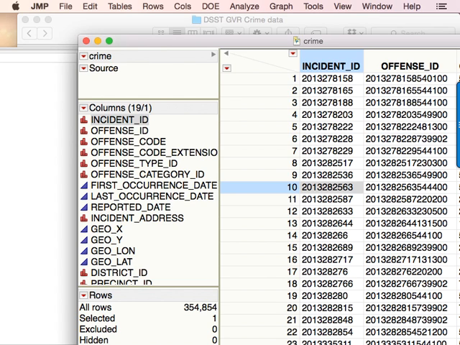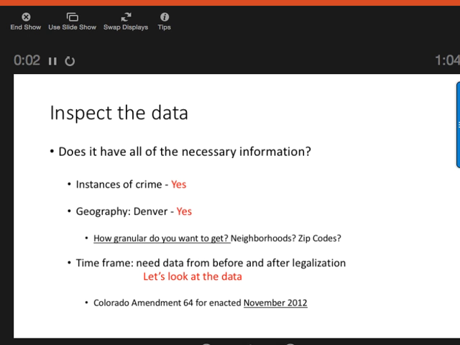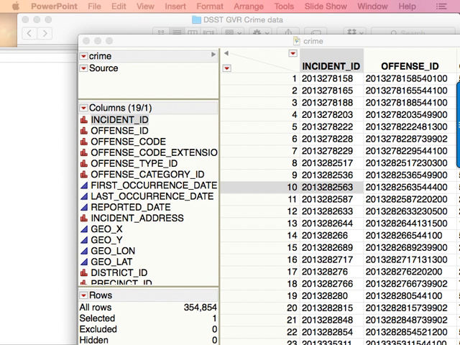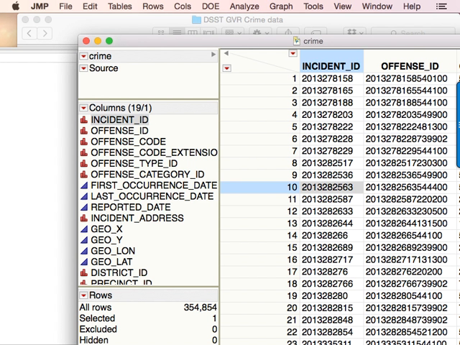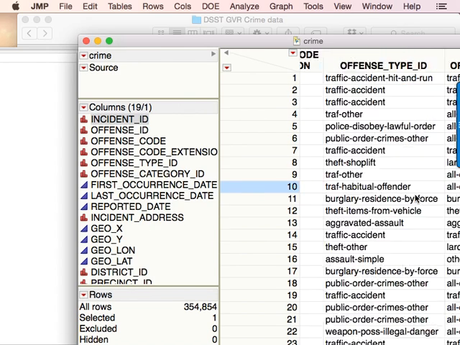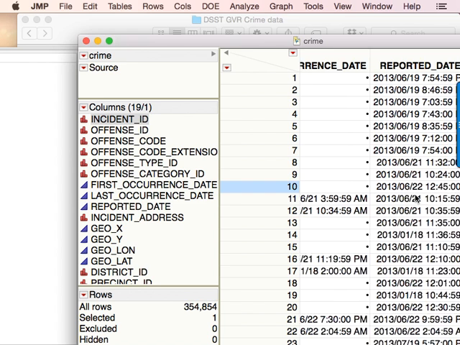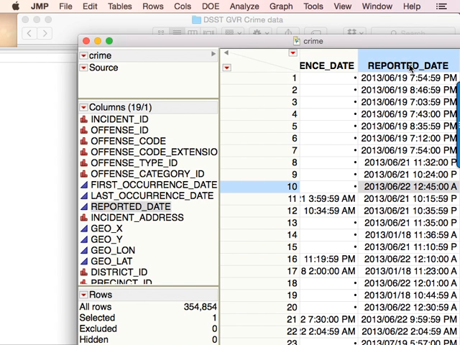So if we go back to the PowerPoint, so we inspected the data. Oh, I forgot the whole point of that was to look to see if the date ranges matched what we needed. So to do that, I'm going to go by the reported date, just because that's basically something that is not really going to have a lot of error in it.